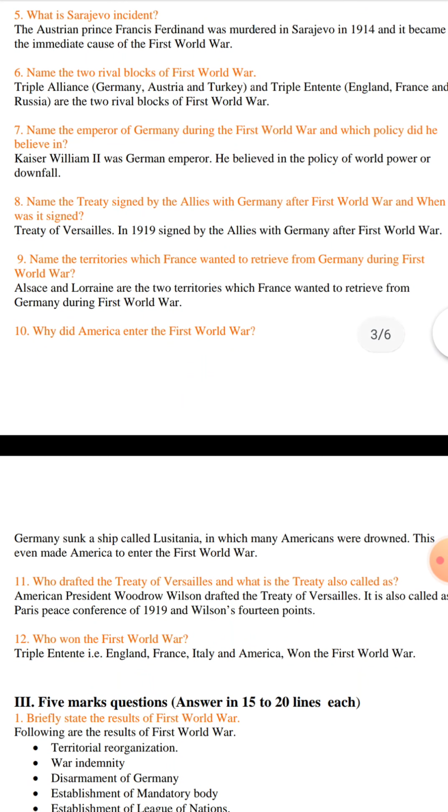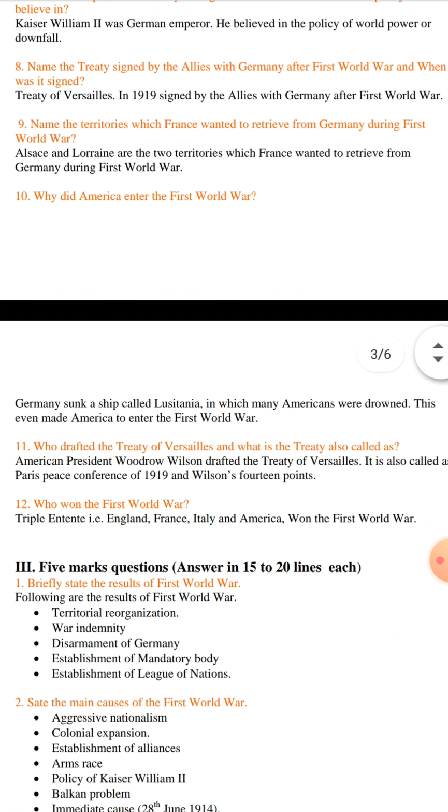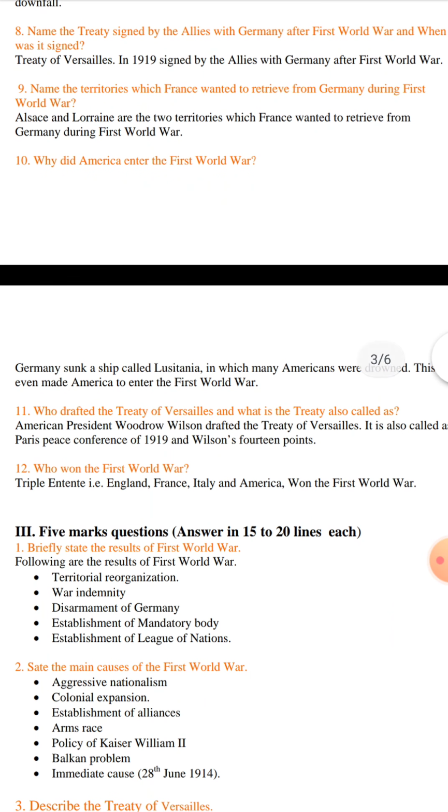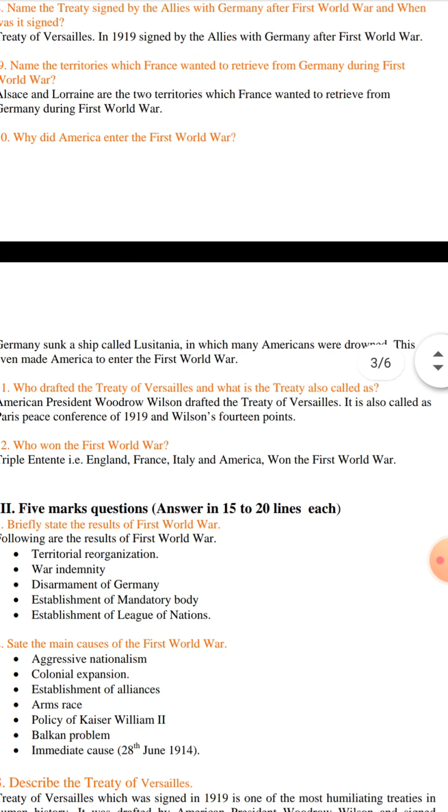Why did America enter the First World War? Germany sunk a ship called Lusitania, in which many Americans were drowned. This event made America enter the First World War. Who drafted the Treaty of Versailles and what is the treaty called?